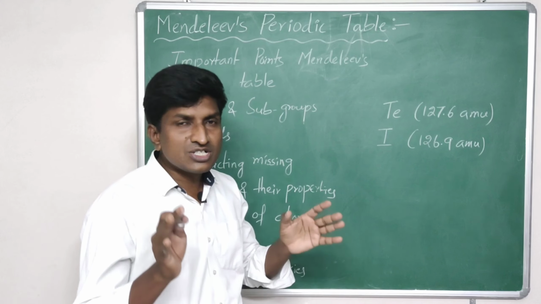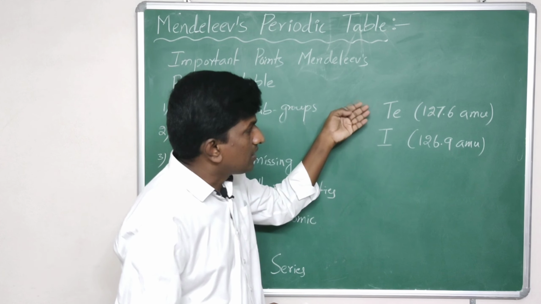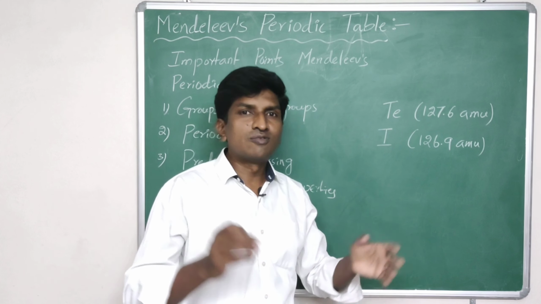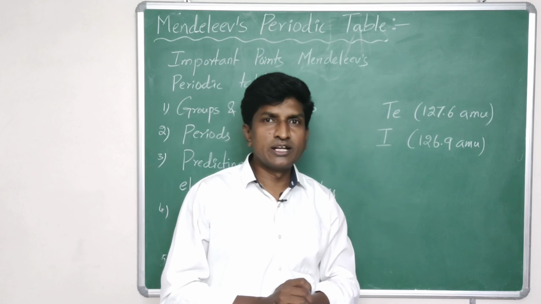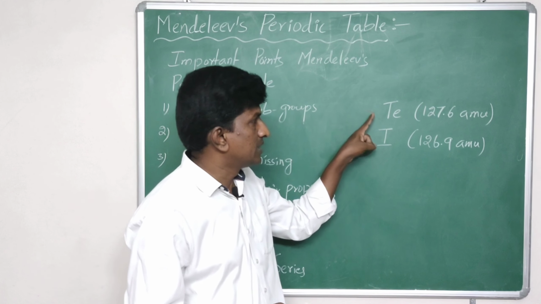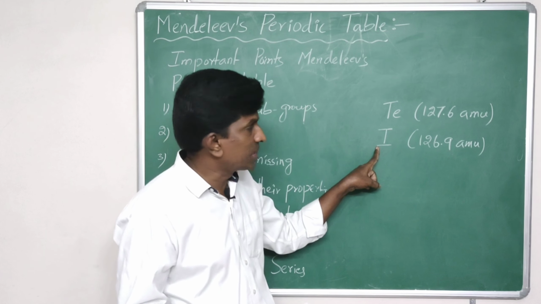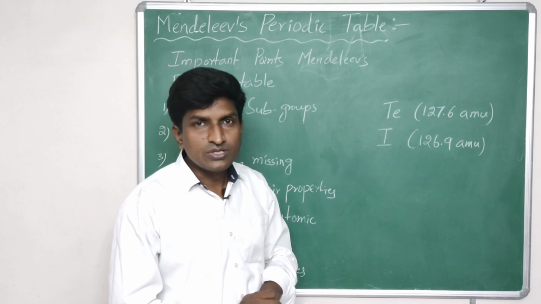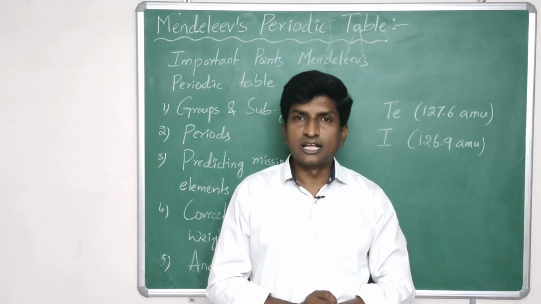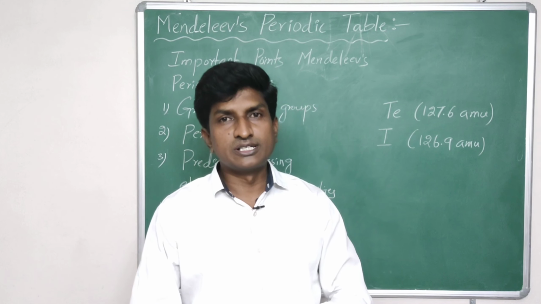So it is an extraordinary thought by Mendeleev, placing the higher weight element before the lower weight element. After the invention of the modern periodic table, this was corrected with the atomic number. Tellurium has a low atomic number, and iodine has a higher atomic number than tellurium. So it's a wonderful and extraordinary thought by Mendeleev. And this is about anomalous series of elements.